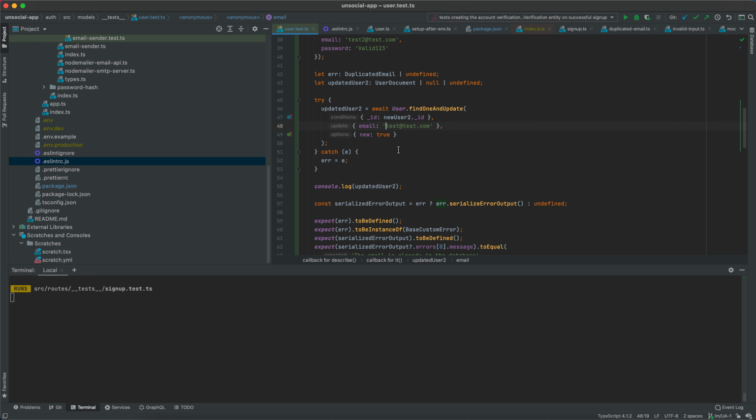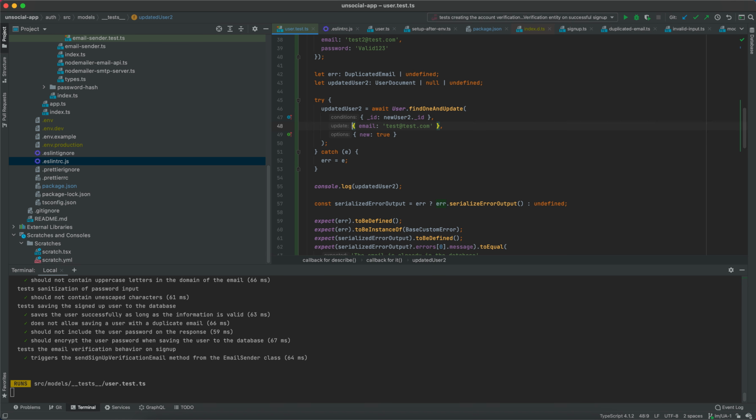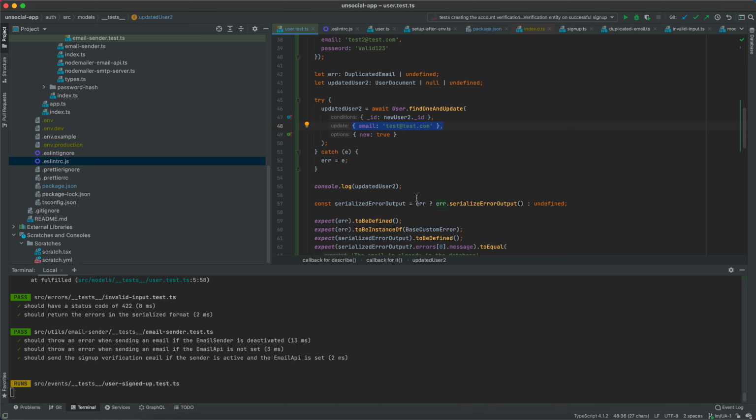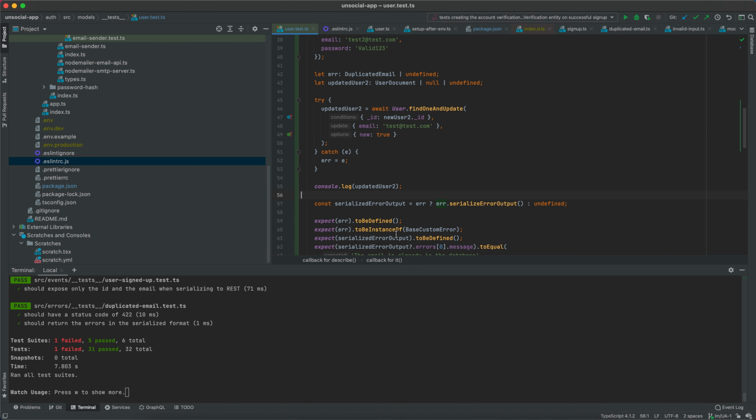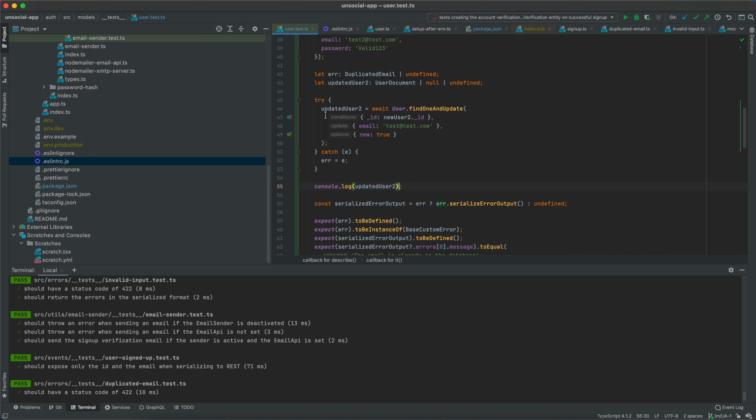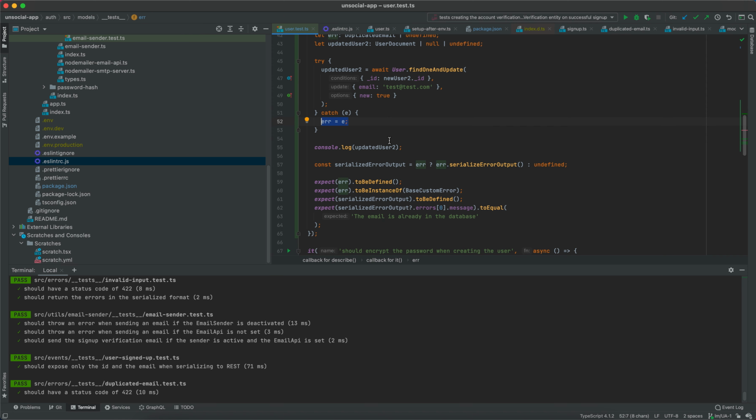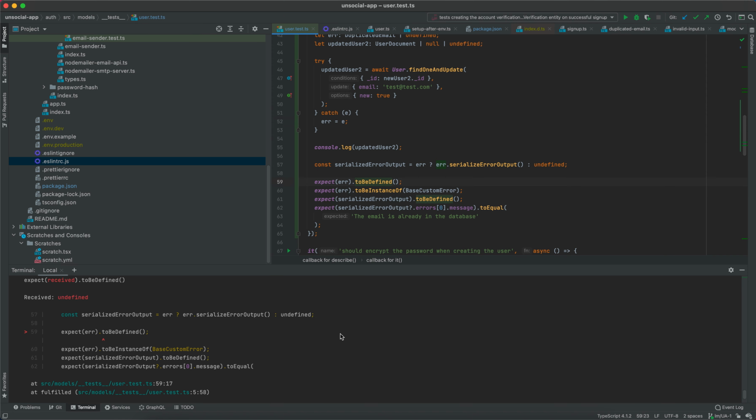But as you will see, what I mean by the test should fail is that it should throw an error and the test should pass, right? So I should not be able to update my email, which means I would expect my error to be defined. But as you can see here, the error is undefined. So the behavior here is actually allowing us to update the email to the duplicated email.